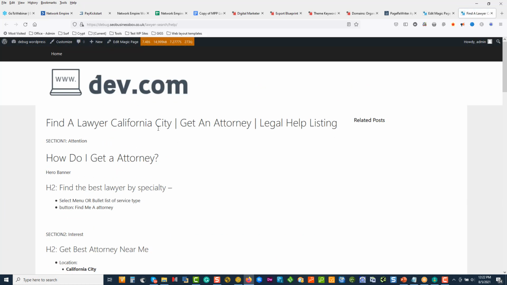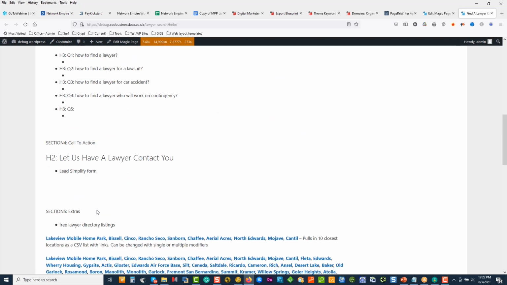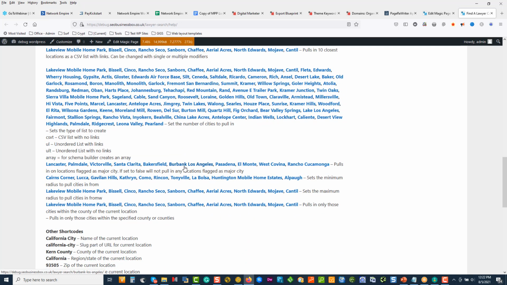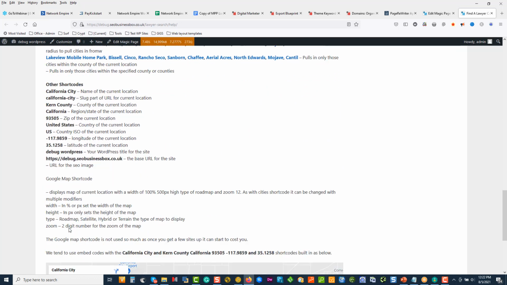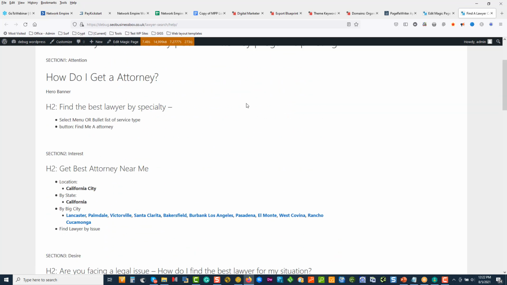Okay, so California City is coming up. There we start seeing all our shortcodes and the towns. Questions. And here we can start seeing all our shortcodes and what they actually present. All right, so that's working quite nicely. Then we can see other shortcodes. And now you can start taking these and actually building them into your content template.